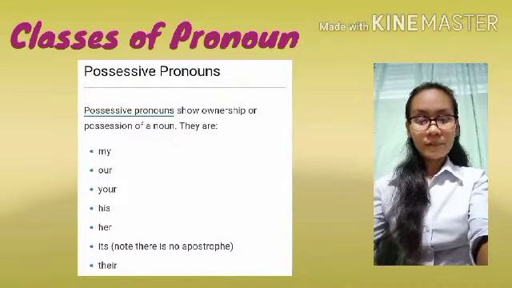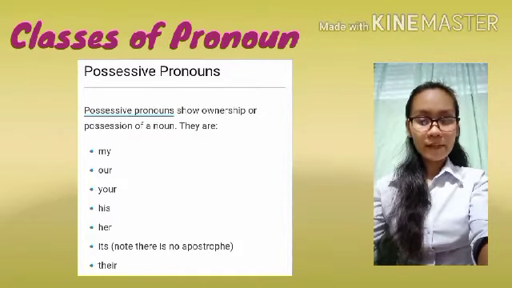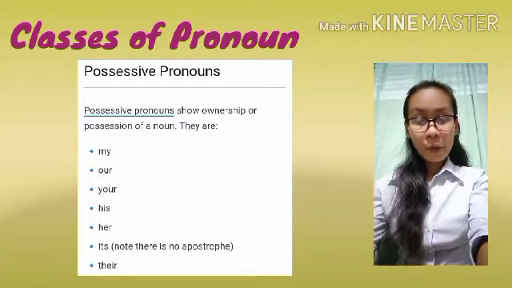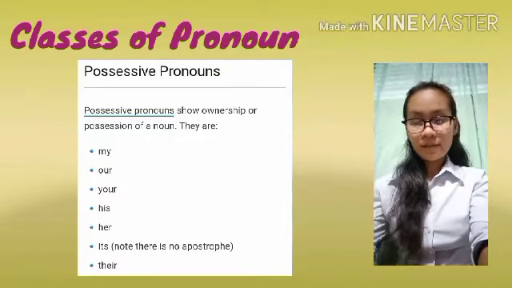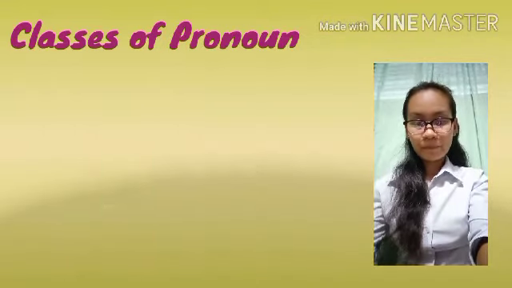Possessive pronouns. Possessive pronouns show ownership or possession of a noun. They are my, our, your, his, her, its, their. Note, with its there is no apostrophe.